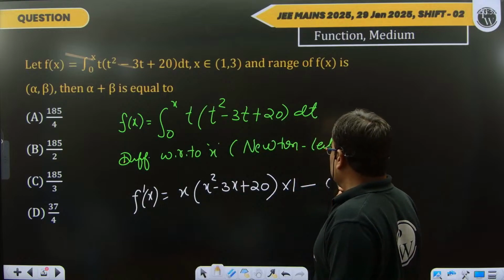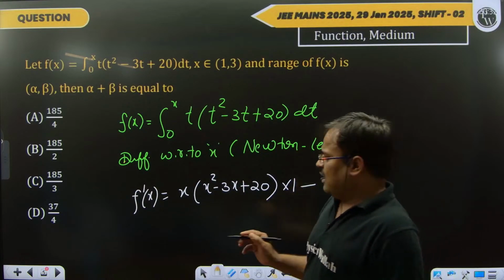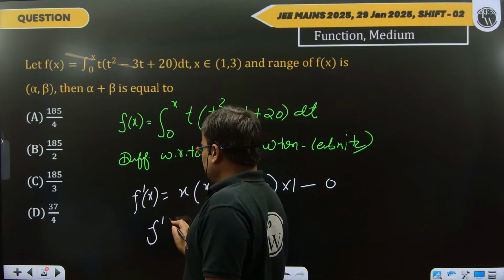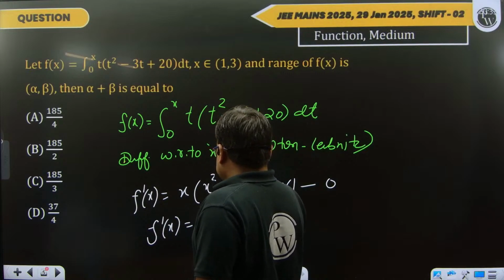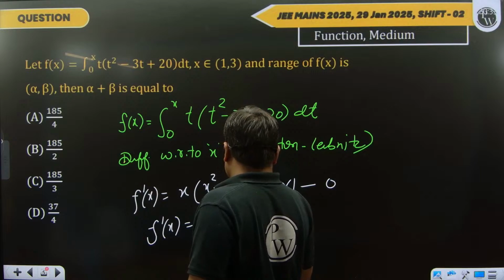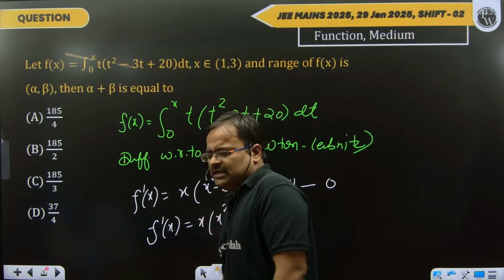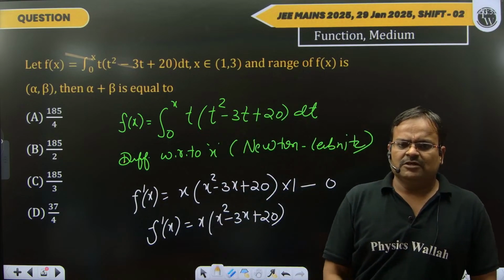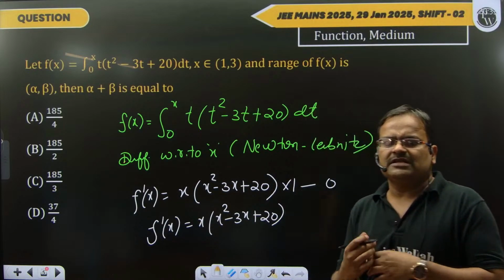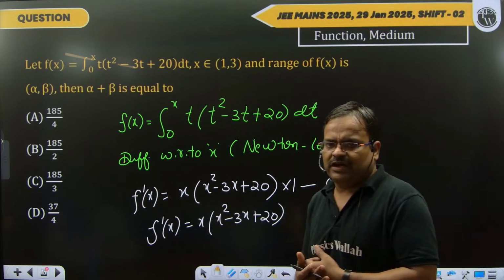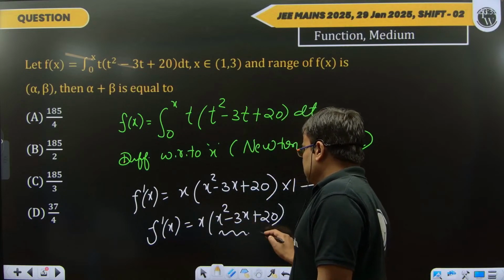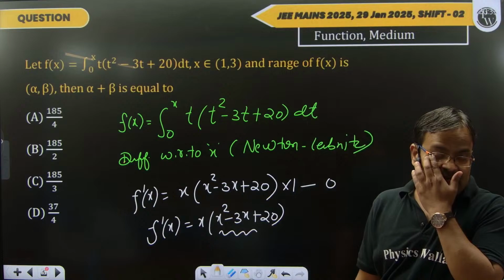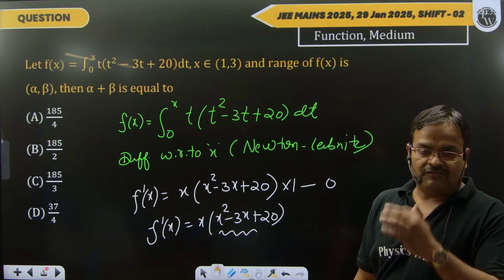So our f'(x) is now x square minus 3x plus 20. Now beta, see, this is our f'(x) and you want the sign of f'(x). How can you find the sign? This is a quadratic expression, and this is always positive. Why?